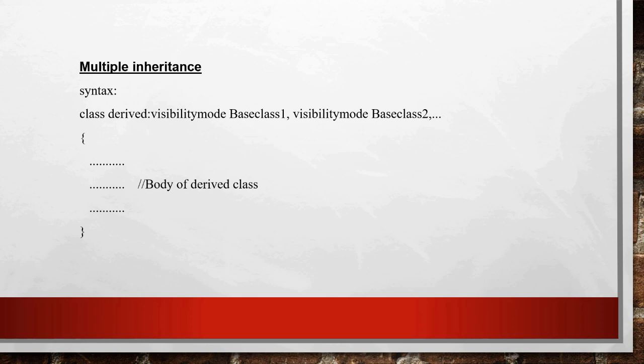The next one is multiple inheritance. Here we are deriving a single class from more than one base class. The syntax is: class, derived class name, colon, visibility mode base class 1, comma, visibility mode base class 2, comma, etc. Then the body of the derived class.